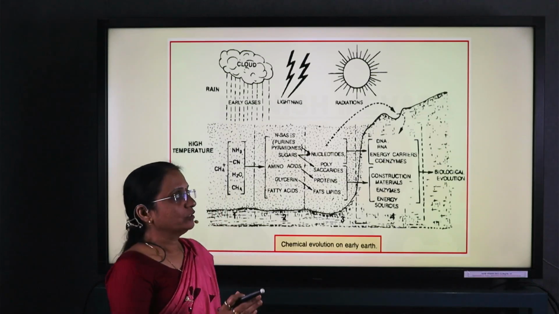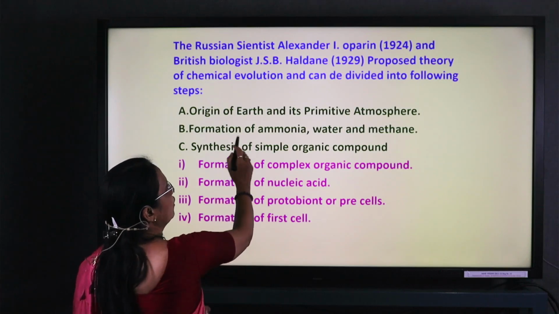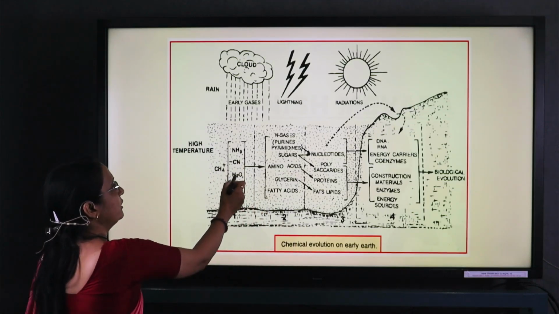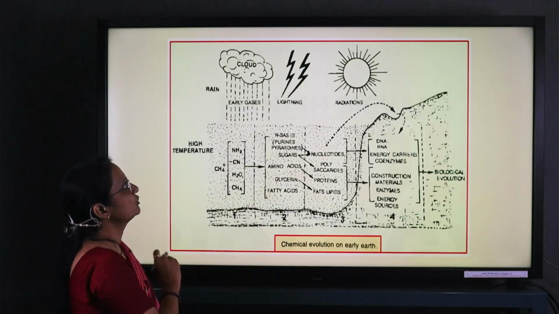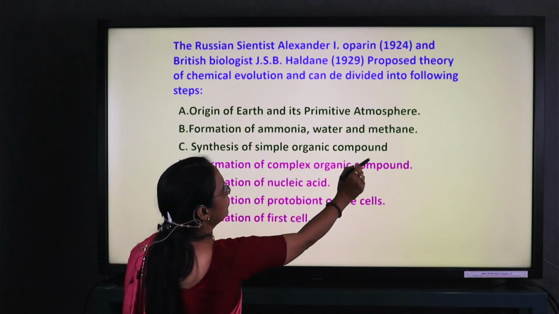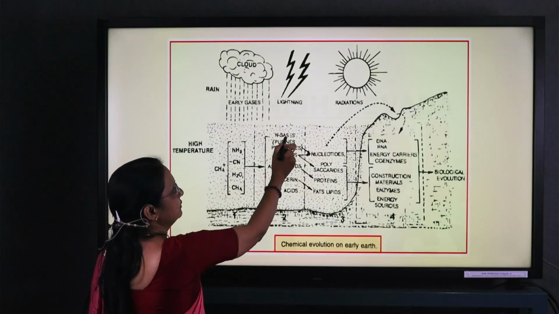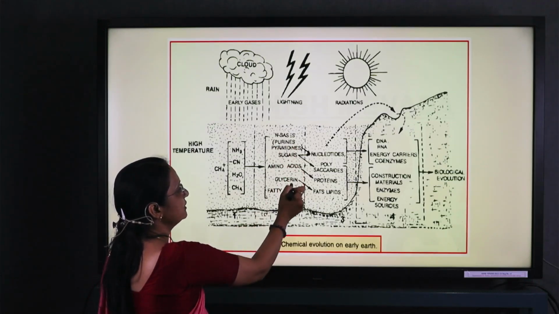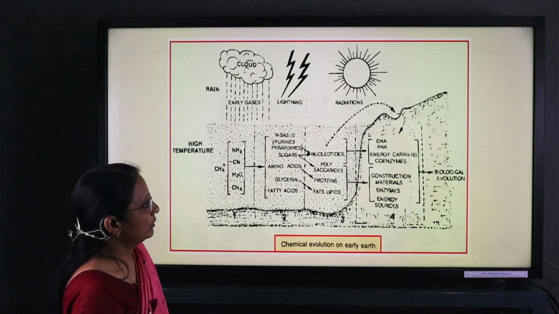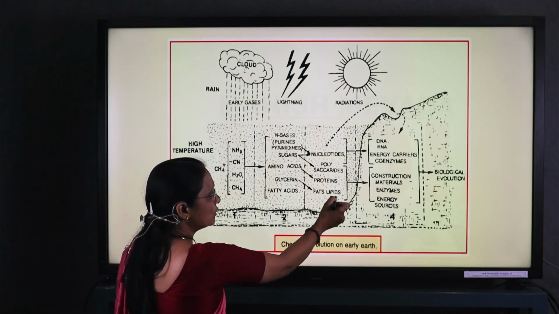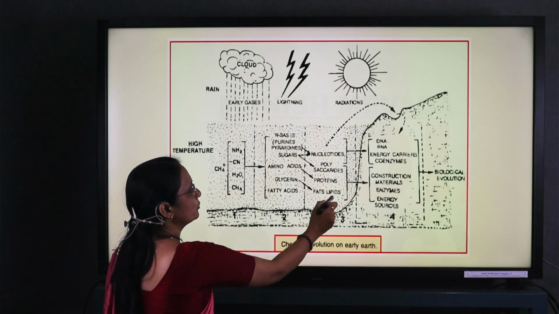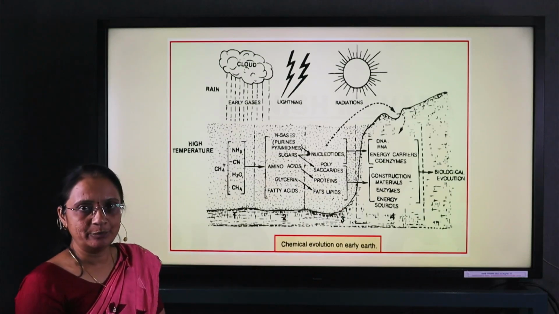In the second stage, there is the formation of ammonia, water and methane. Here, the formation of ammonia, water and methane occurs. Then comes the formation of simple organic compounds, that is, nitrogen bases, amino acids, glycerol and fatty acids. These simple organic compounds are formed. Then complex organic compounds are formed in the form of nucleotides, polysaccharides, proteins, fats and lipids.